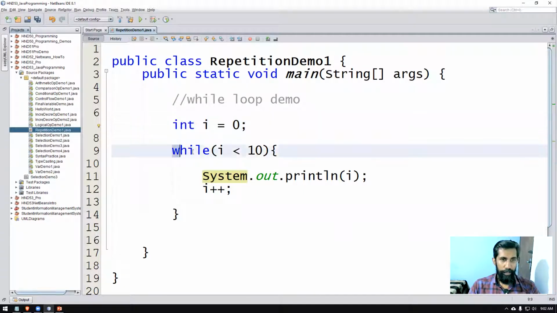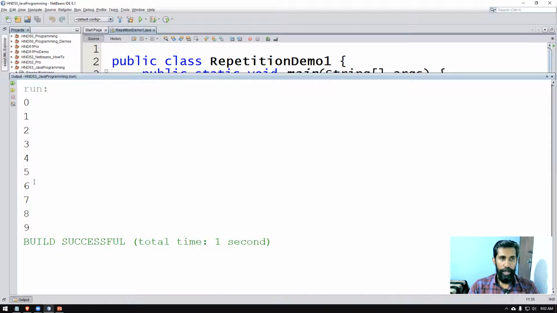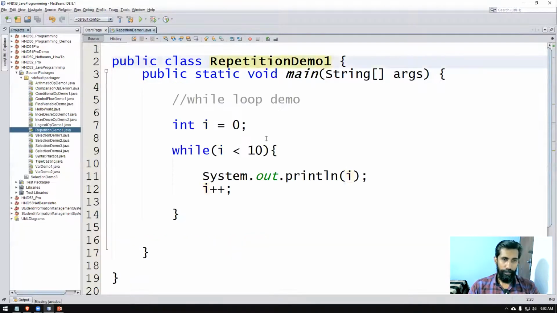Then it says, while the value of I is less than 10, just like in the previous lesson or explanation, if it is true, you go inside the loop and do the work. So let's run this and see. Shift F6 is the shortcut key. There you go. It's displaying the values from 0 to 9. So altogether 10 times the work has been done.